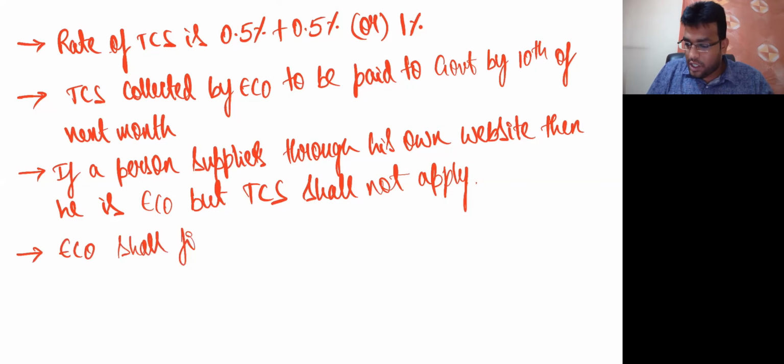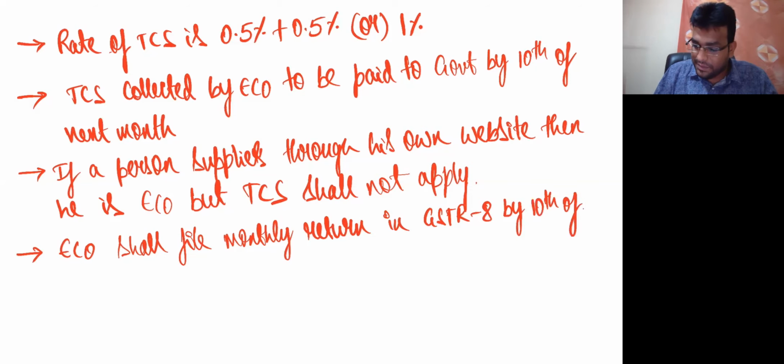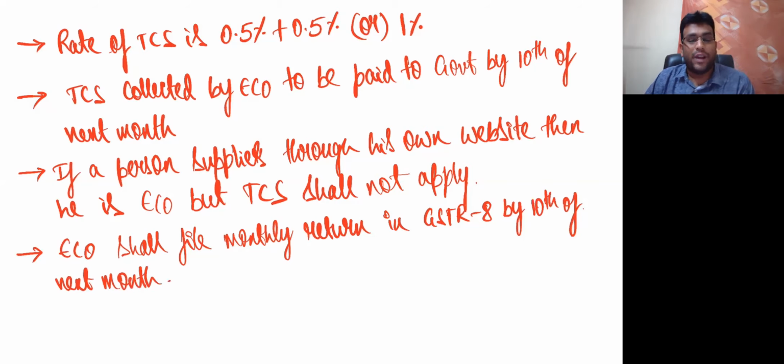ECO shall file a monthly return in GSTR 8 by 10th of next month. I clearly explained that to you and I've shown that form also to you.